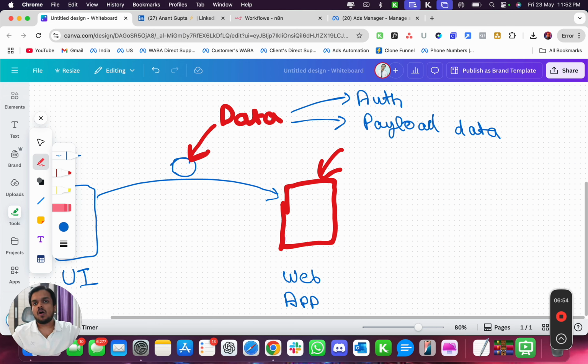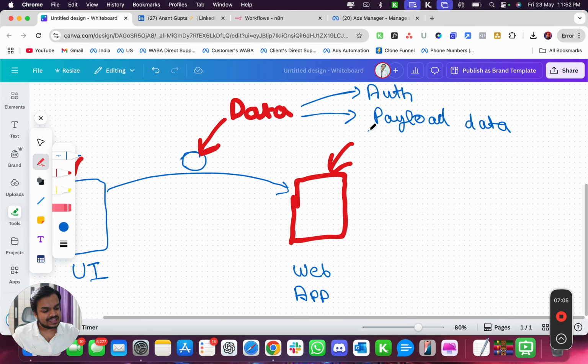You've got to give all of that information to that person for that person to retrieve that information or perform the action. So this payload data contains that information for you, right? It is very similar to your real life, right? You need one, authorization, and second is the context about the action that you're performing.